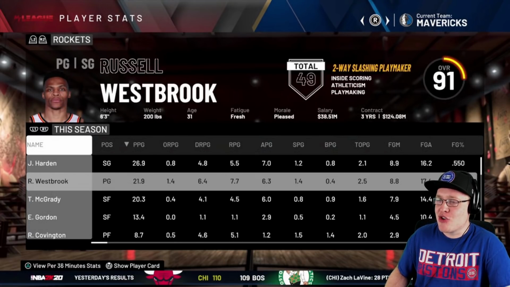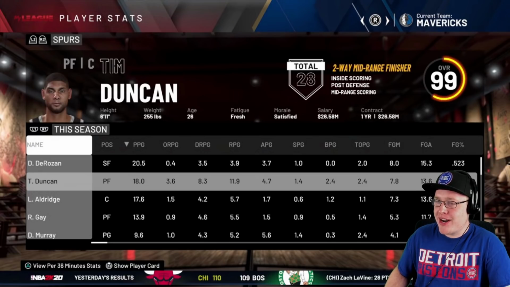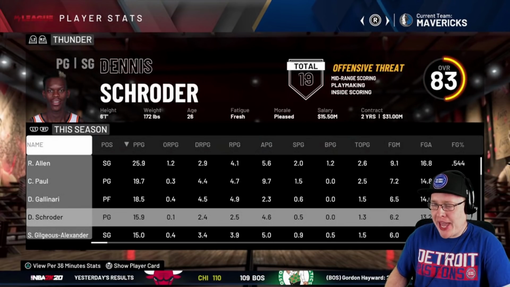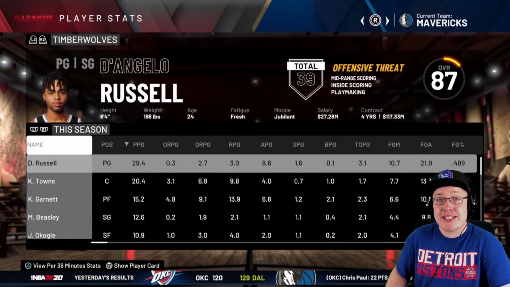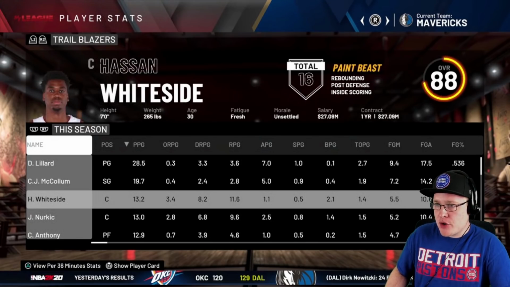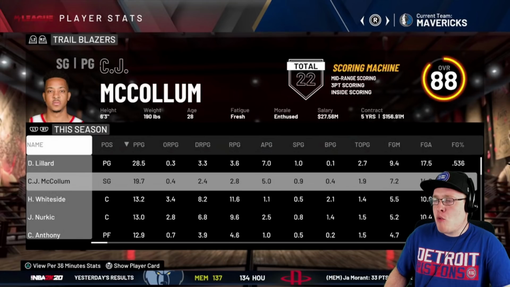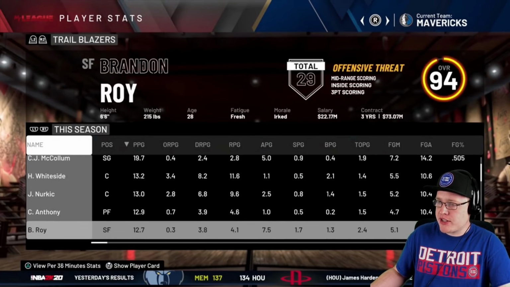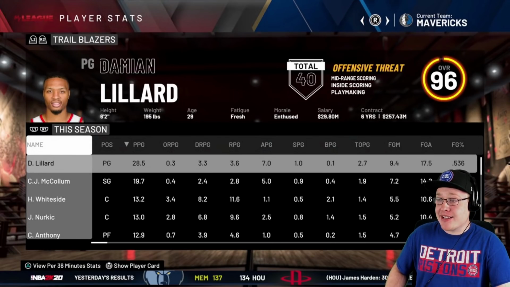Chris Bosh at 23. I told myself I wasn't going to pause it, but I get kind of curious. So, got to make sure all these guys are playing up to their standards. Ray Allen 26. Yep, that sounds about right, man. KG at 15, 14, okay. Yo, KG and Karl-Anthony Towns would be unbelievable to watch. Oh, my God. Why am I looking at Melo and Nurkic, and Hassan Whiteside, but I don't see Brandon Roy's name? 13 points? Yeah, 8 assists, though.